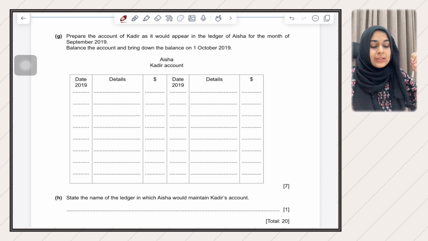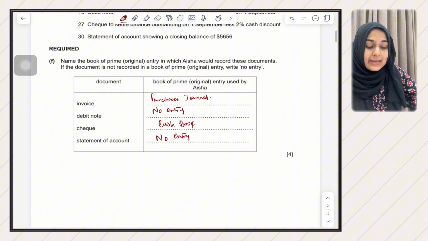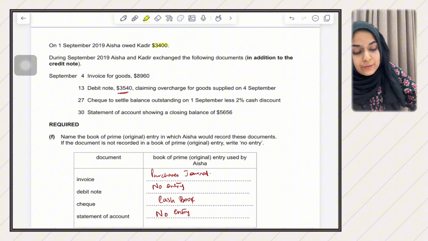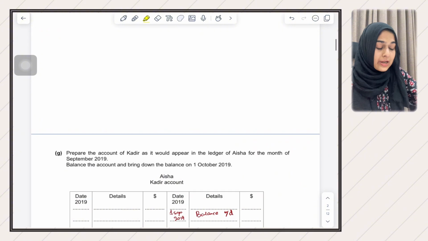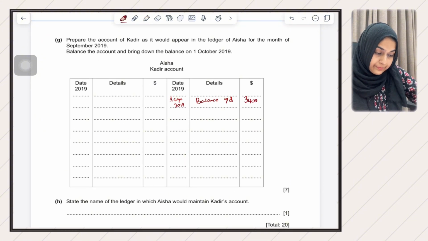Because trade payable is a liability, liabilities have a balance brought down on the credit side. So here I'll write 1st September 2019, of course, and you'll write here balance brought down. And you know from the question that the balance brought down here is 3,400. They have given it to you: on 1st September 2019, Aisha owed Kader 3,400. So I'll write here 3,400.